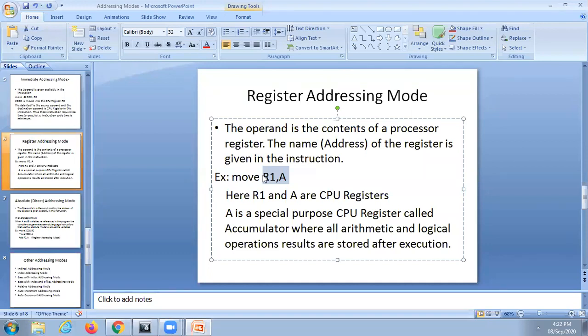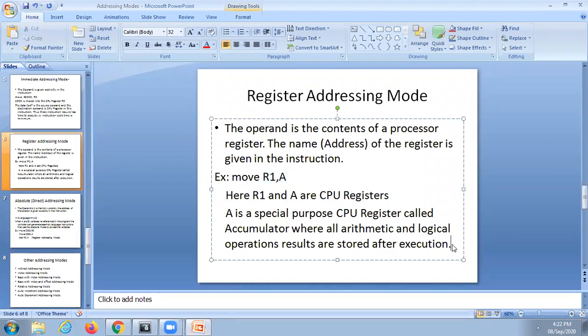What are the CPU registers? They are R0 to Rn and the accumulator A. In addition to that, there are some special purpose registers, which you can use here also.